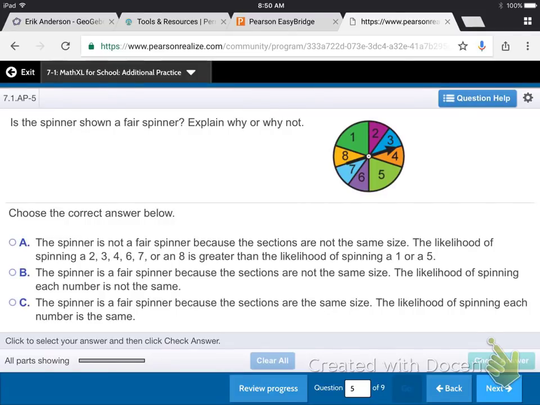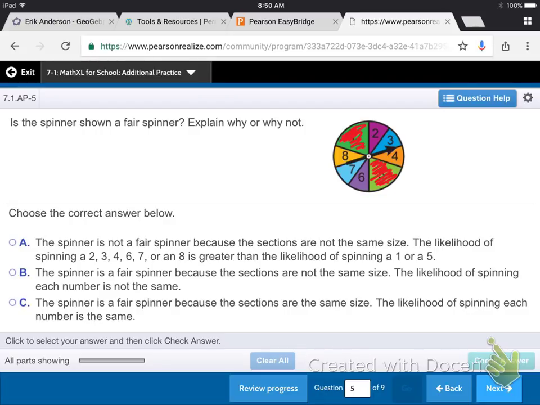This one says, is the spinner shown a fair spinner? Explain why or why not. Well, you can see very clearly that section 1 is bigger than sections 2, 3, and 4, and also section 5 is bigger than the other ones. So is this a fair spinner? It can't be if some of the spaces are bigger or smaller than the others. So choose the answer that you think is true. What do you think? Read them all and then pick the one you think is the best one.